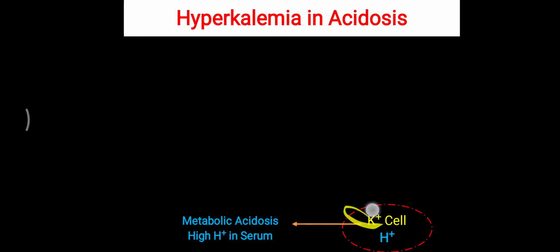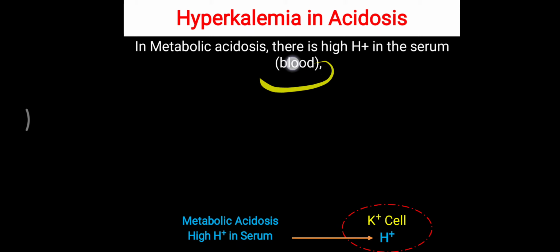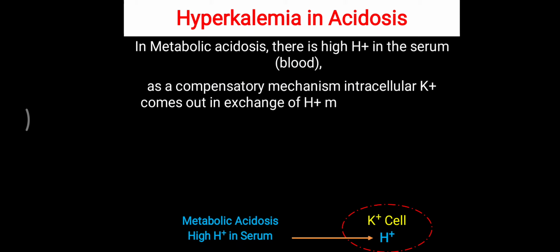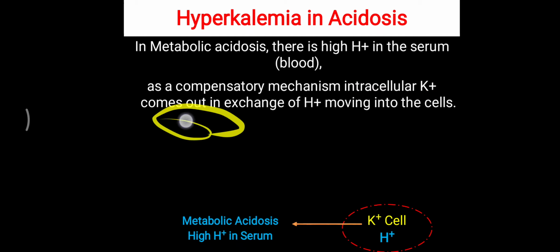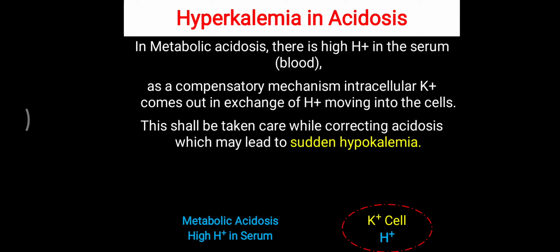So that hyperkalemia occurs to reduce the hydrogen ion concentration in the serum. When potassium comes outside of the cell, H plus goes inside the cell. That is one type of helping or compensatory mechanism, and as a compensation for this H plus, potassium is coming out and creating hyperkalemia. So in metabolic acidosis, there is a high H plus in the serum or blood, and as a compensatory mechanism, intracellular potassium comes out in exchange for hydrogen, which moves inside the cell, creating hyperkalemia. This should be taken care of while correcting metabolic acidosis, which may lead to